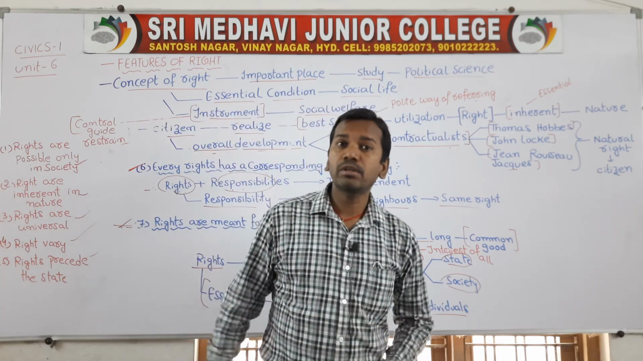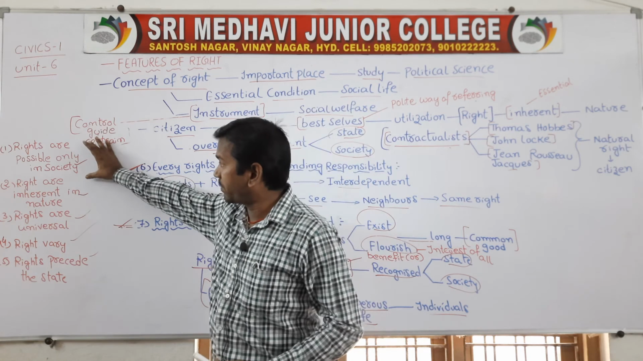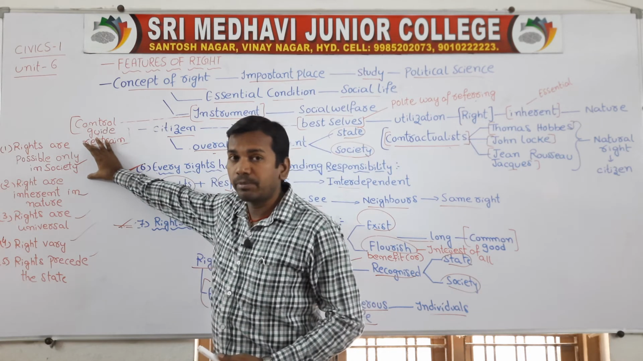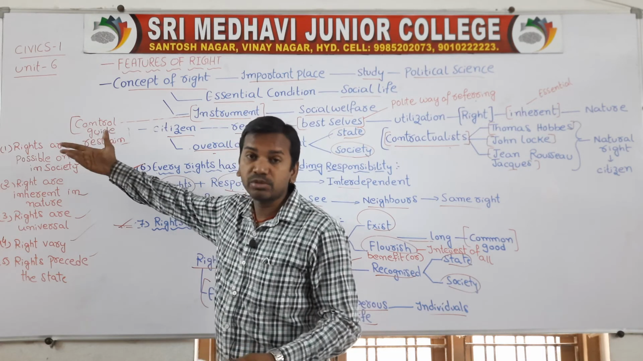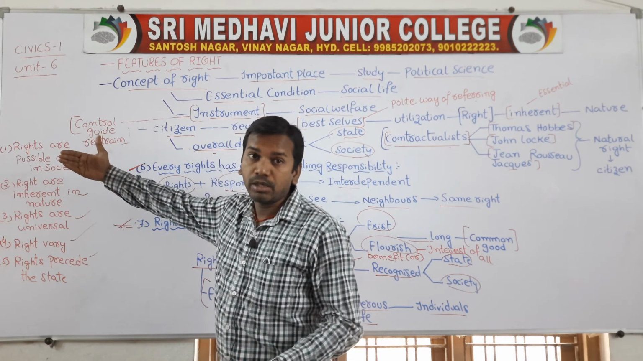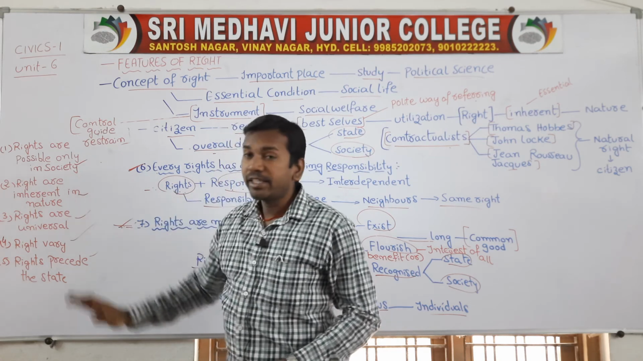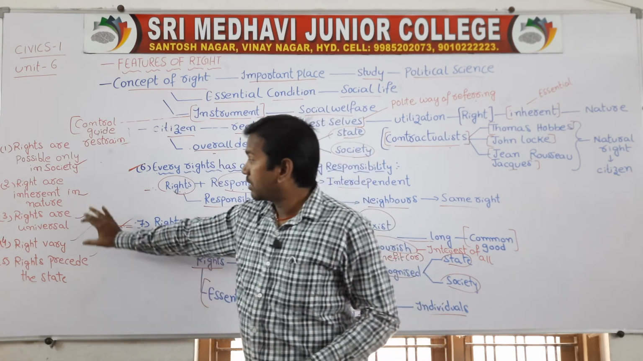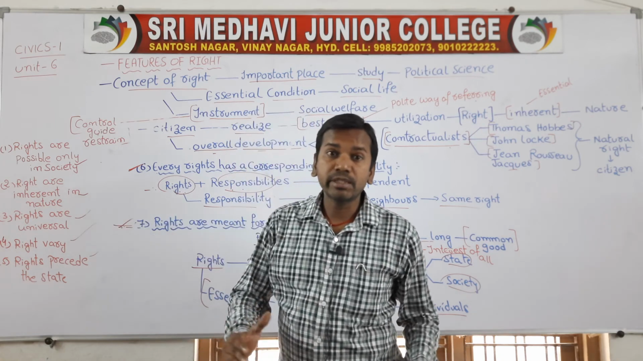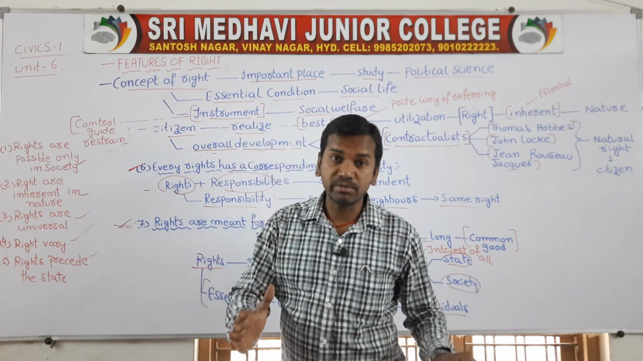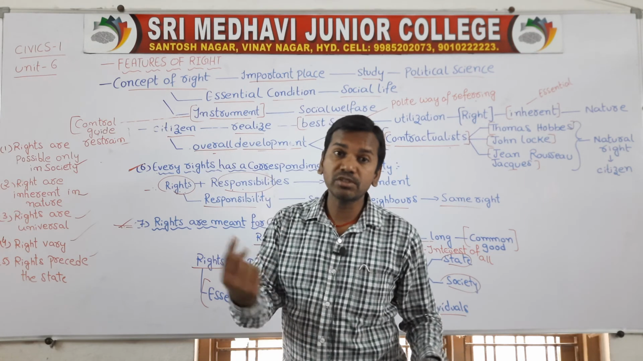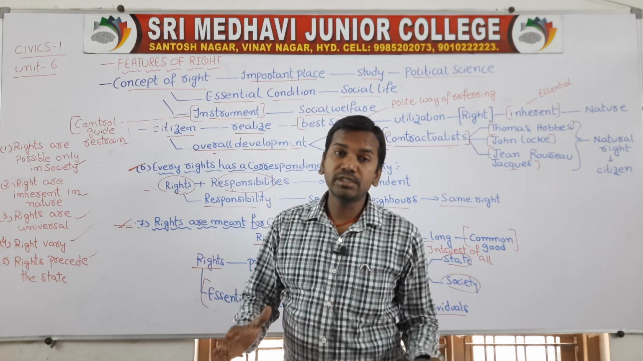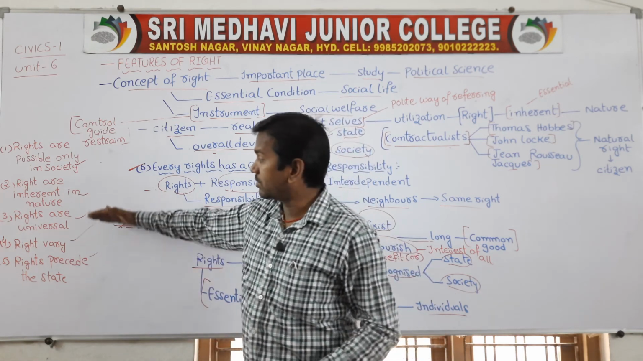So children, all these points we have discussed. What are the points? First, rights are possible only in society. Whatever rights there are, they will be possible only in society. Outside the society we can't implement the law. Second, rights are essential parts of nature. Third, rights are universal. Rights should be given to all the people without any discrimination. Universal means applicable to all. Whenever rights are given to all the citizens without discrimination, they are called universal.